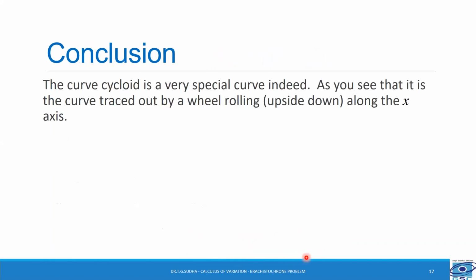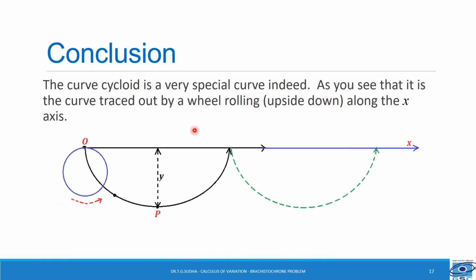And what is this curve cycloid? The curve cycloid is a very special curve indeed, as we can see that it is the curve traced out by a wheel rolling upside down along the x-axis.